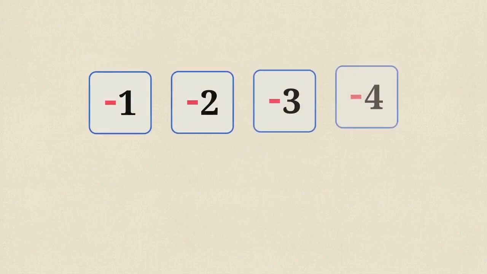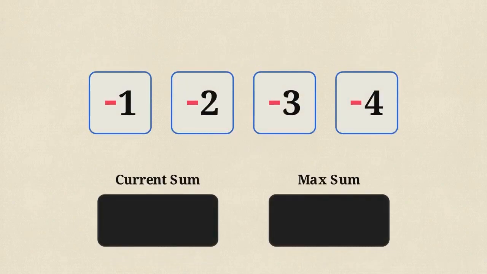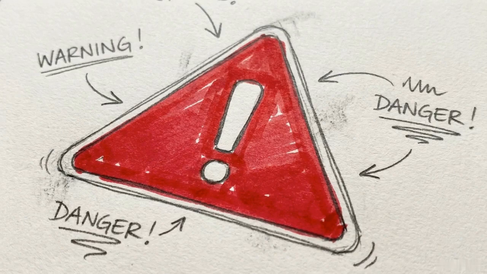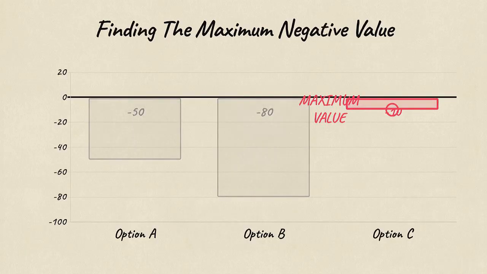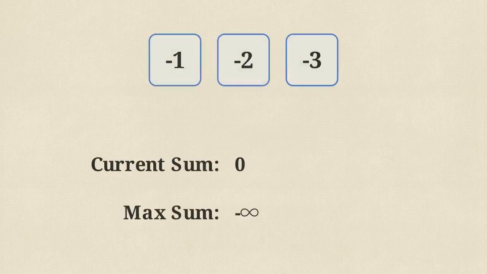But consider a different scenario. What happens if the array consists entirely of negative numbers? Handling this scenario requires following a precise order of operations, specifically to ensure the algorithm doesn't ignore the data when every option is a loss. Look at this logic flow.